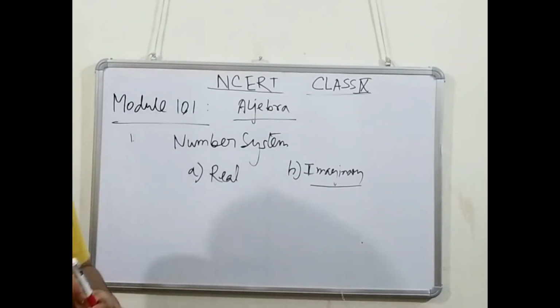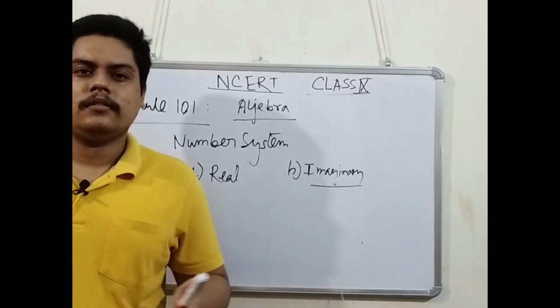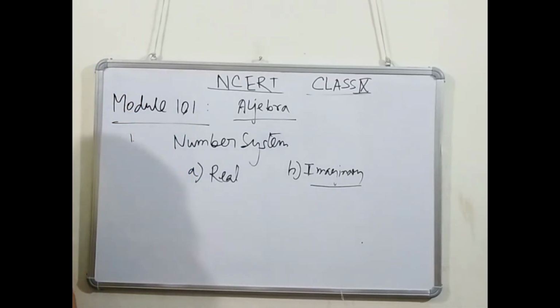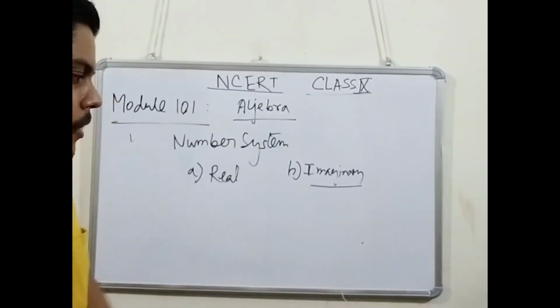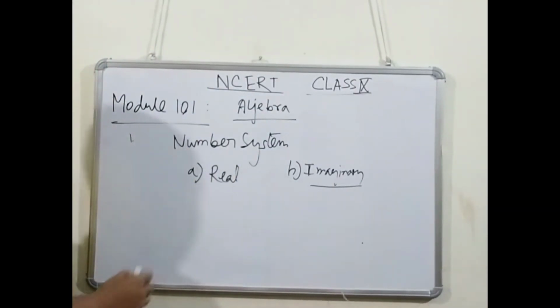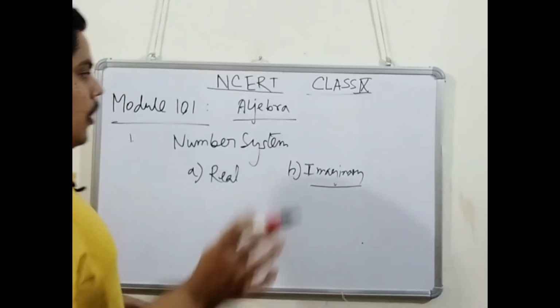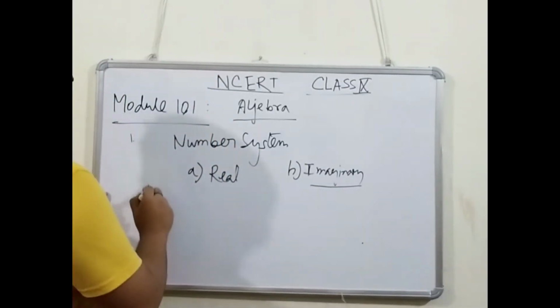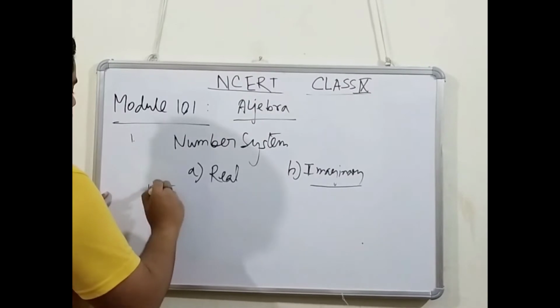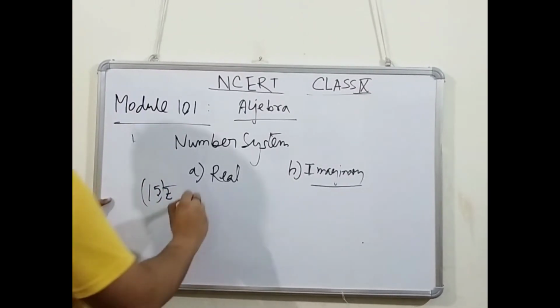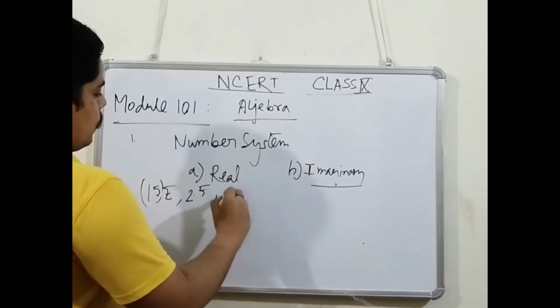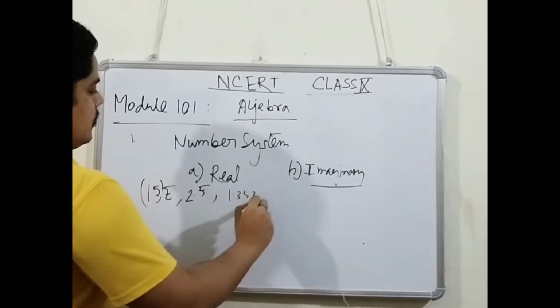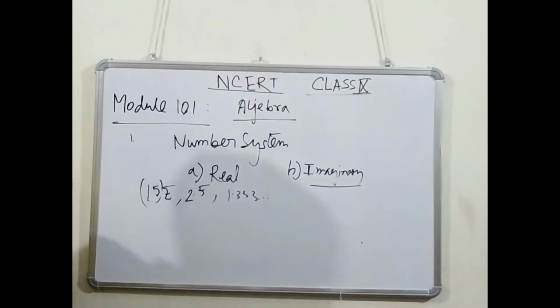There are so many theories, postulates, theses published for real and imaginary, but in very simple words, what you know about real numbers, all you have worked with till now, are real numbers, like 15 rupees, so the 15 is a real number, 2.5 is a real number, 1.3333 recurring, this is also a real number.